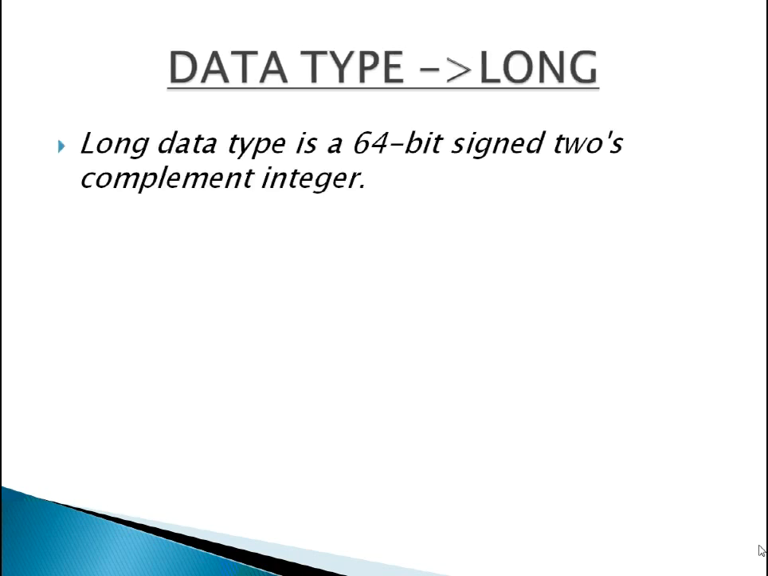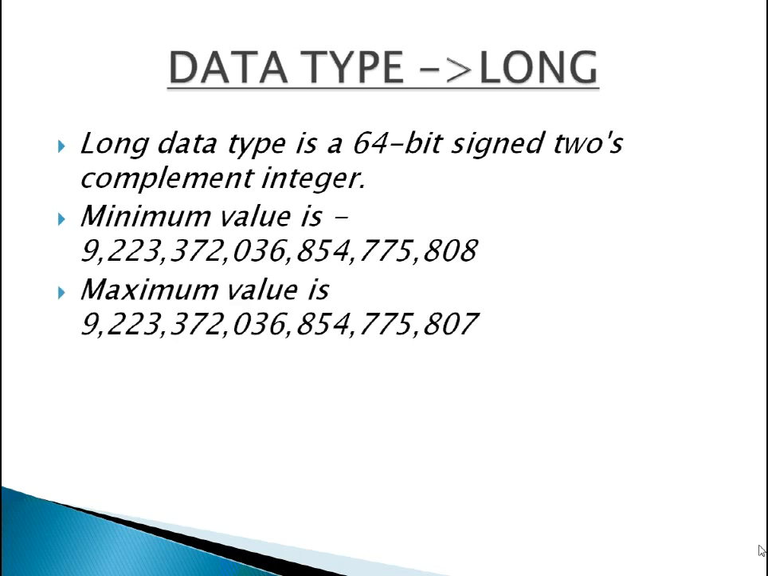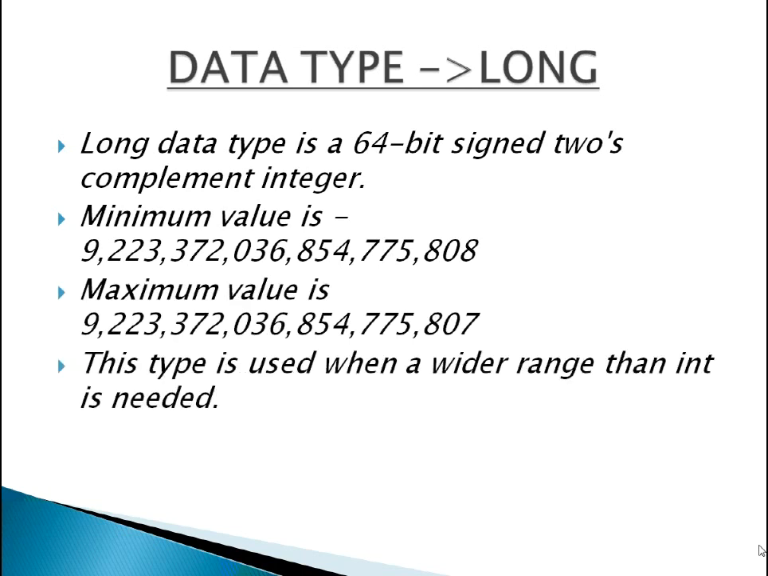Next is long. Long data type is 64-bit. Minimum value you can see on the screen. Maximum value also you can see on the screen. This type is used when a wider range than int is needed. Default value is 0L. This is an example.